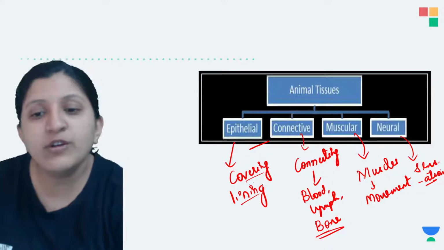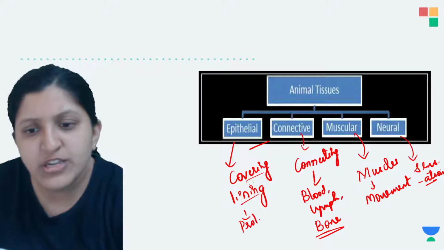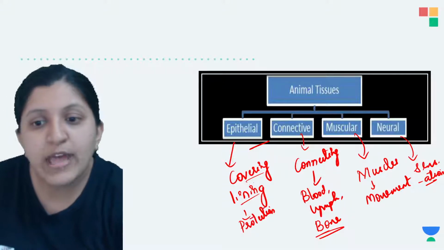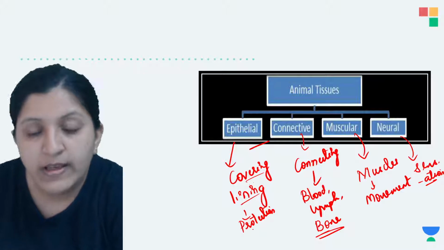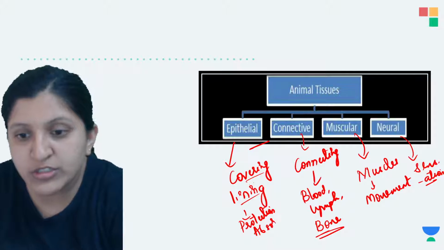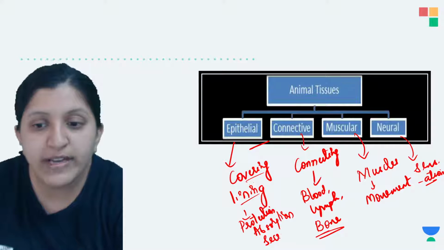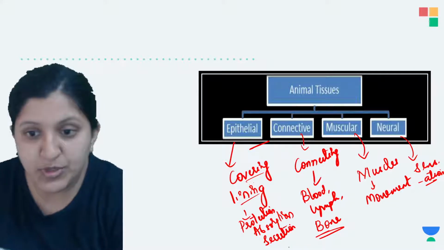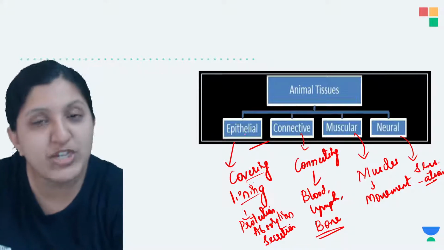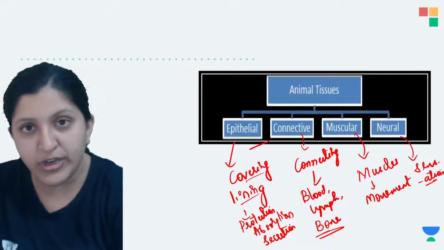Here, different functions are done. Mainly, protection is one such function. Then you can also find absorption. So protection, absorption, and then we can see that secretion is done. Then there is sensory perception, which is done with the specialized epithelial cell, that is, the receptor itself. So sensory perception we can also take as a function. Let's have a look at this one now.